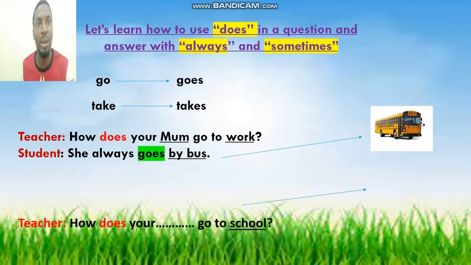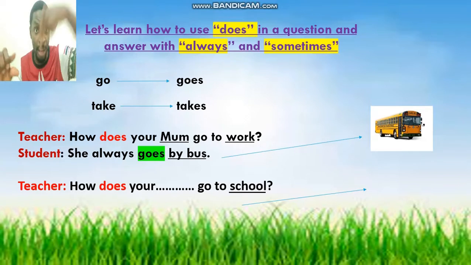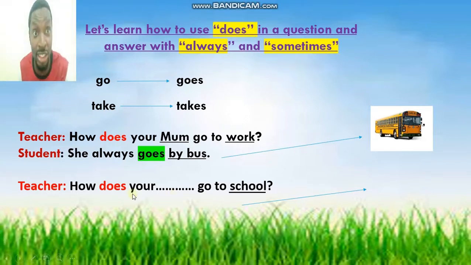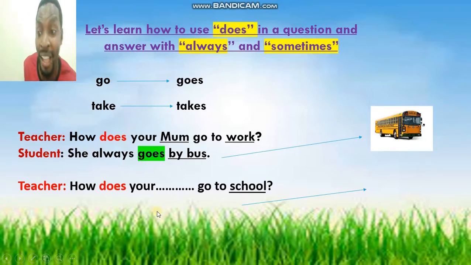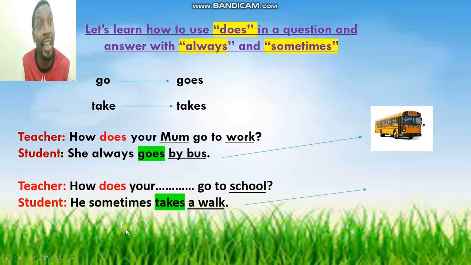How does your sister, let's put the family members in the conversation now. How does your blah blah blah go to school? We can say sister, brother, grandpa, grandma, uncle, niece, nephew. How does your grandpa go to school? How does your friend go to the supermarket? Then you say, he sometimes takes a walk.